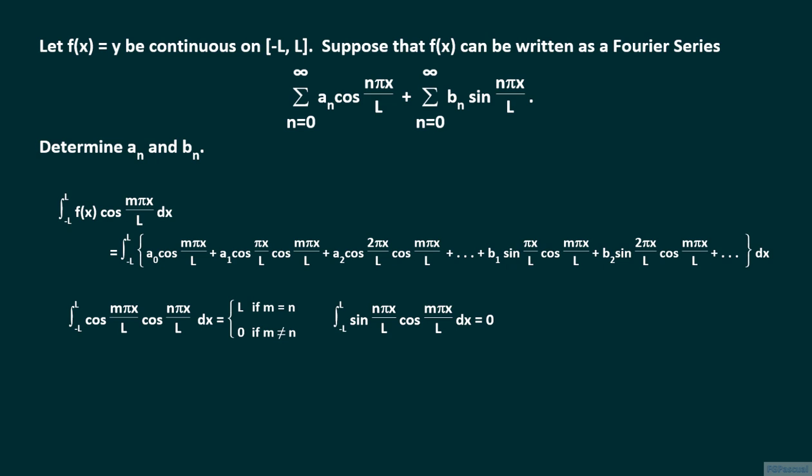To write down the formula for a sub n, we will first deal with the case when n is not equal to 0. And so we will set aside poor little a sub 0 in the meantime. Because of these two equations, the only term that we have to pay attention to on the right side of this integral equation is when we have the product of cosines and when m is equal to n.